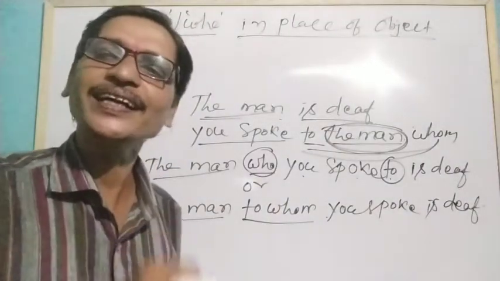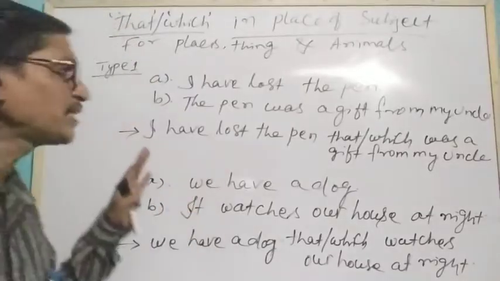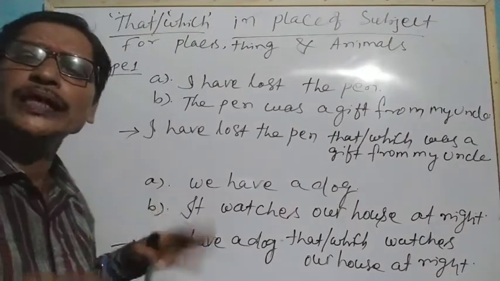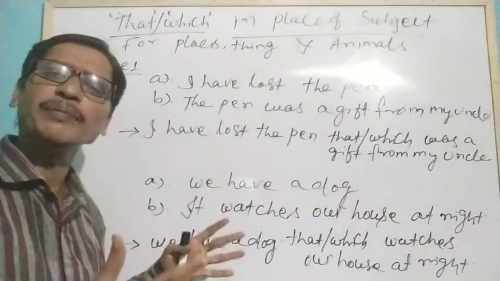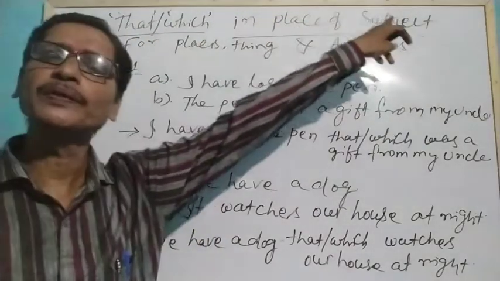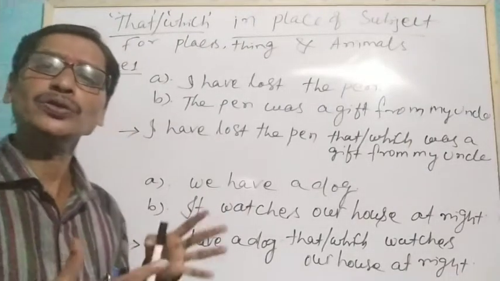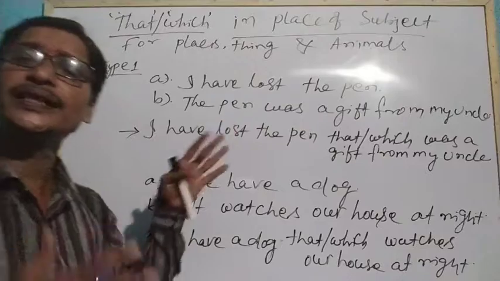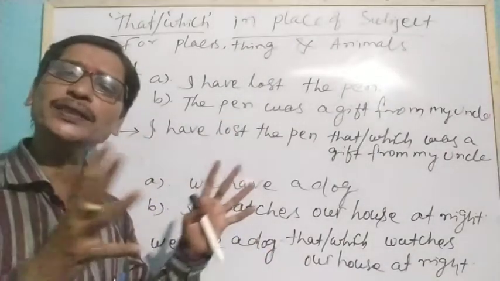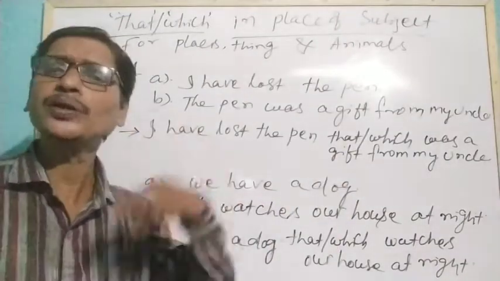That means that, and who is used as a subject. Let's understand how we use that and which for places, things and animals, in place of a subject. How are we using them? We use that and which as relative pronouns, as a subject, to connect two clauses or two sentences to make one sentence. There are two ways.